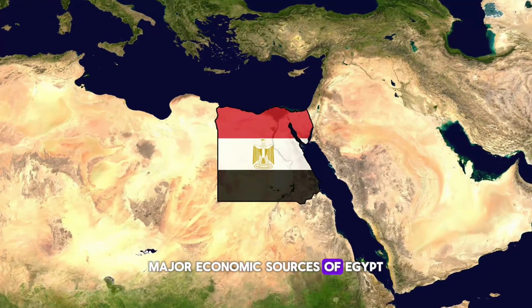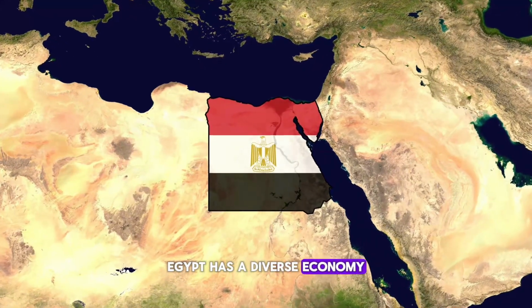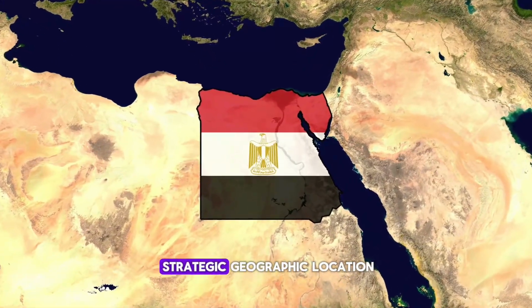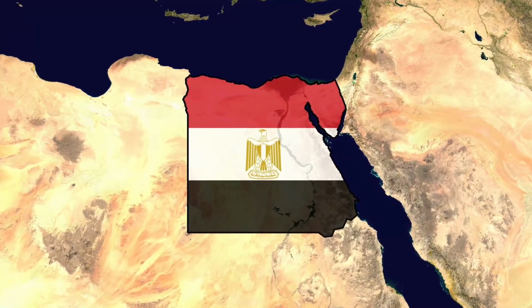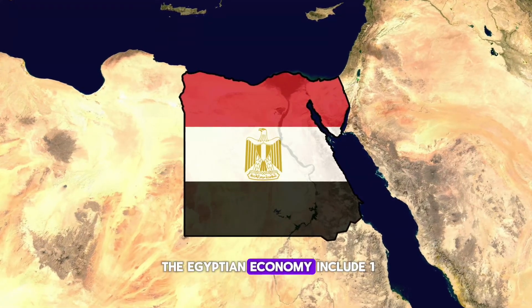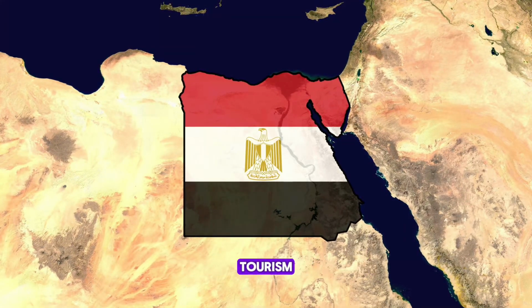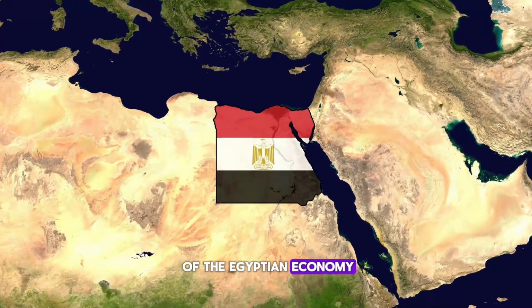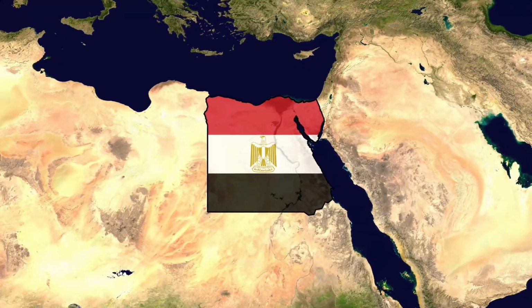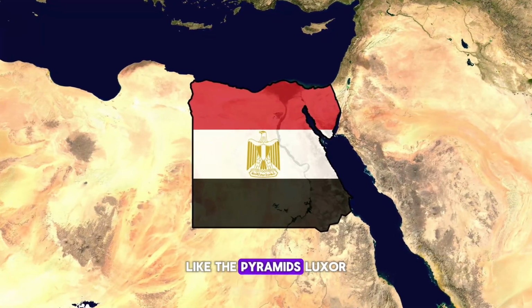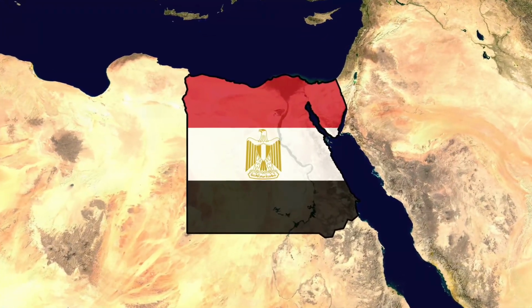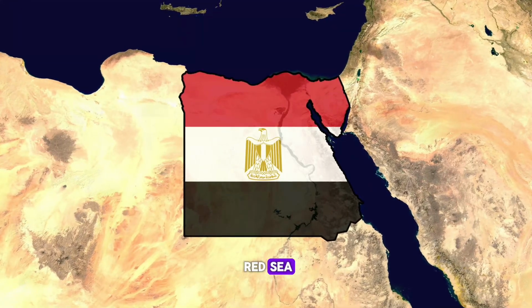Major economic sources of Egypt. Egypt has a diverse economy, driven primarily by its strategic geographic location, natural resources, and massive population. The primary pillars of the Egyptian economy include: 1. Tourism. Tourism is one of the most vital sectors of the Egyptian economy, employing millions of citizens. Millions of tourists visit Egypt annually to see ancient monuments like the pyramids, Luxor, and the Valley of the Kings, as well as the beach resorts along the Red Sea, such as Sharm el-Sheikh and Hurghada.